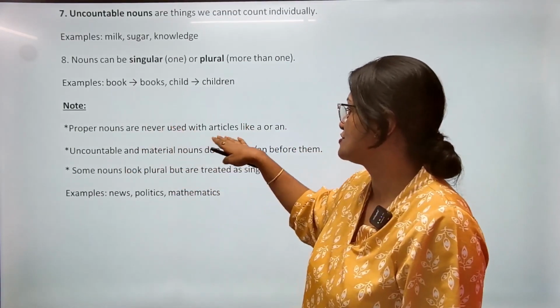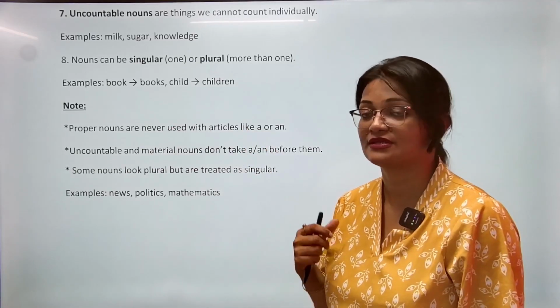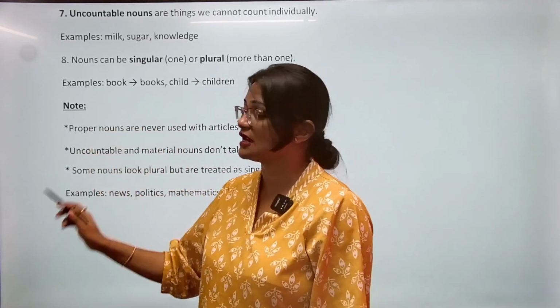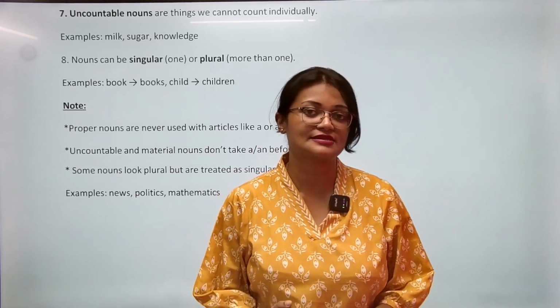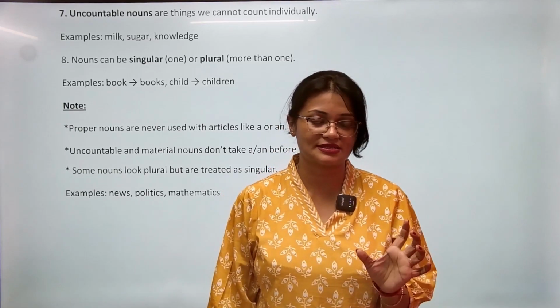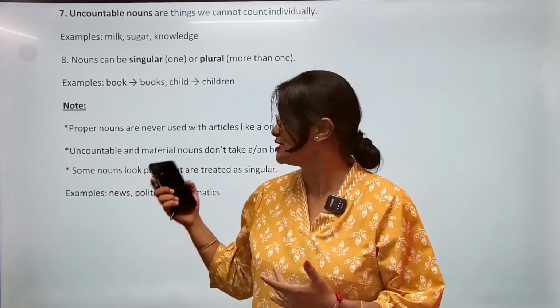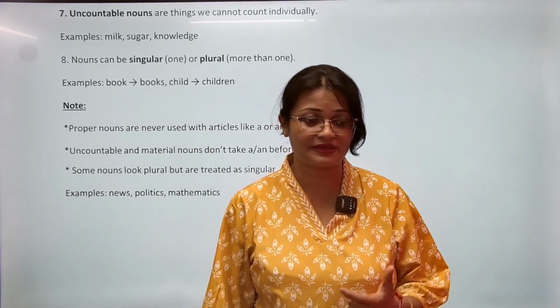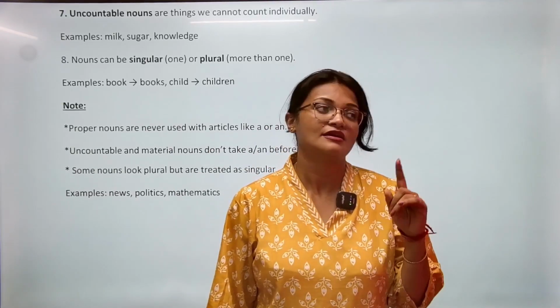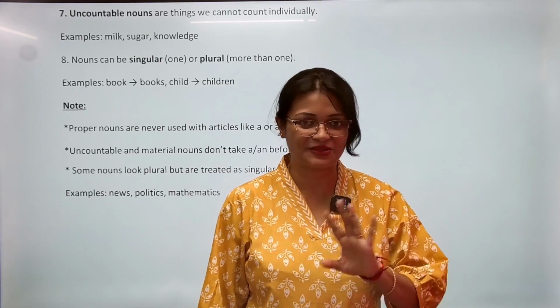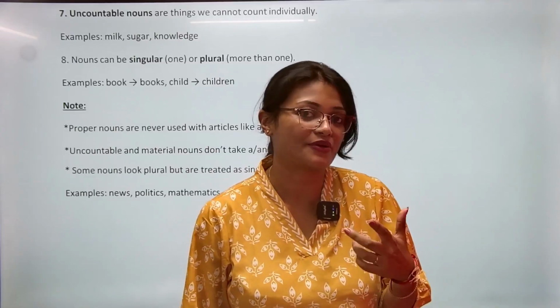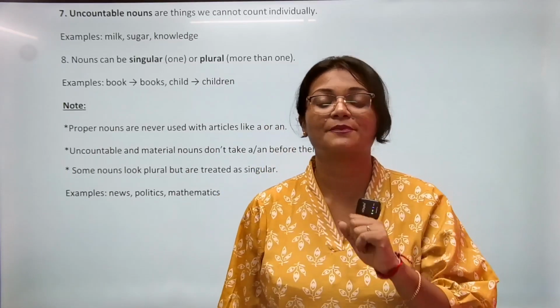Proper nouns are never used with articles like a or an. What does this mean? Proper nouns means those nouns which we know by name properly. For example, Guwahati is a city. So in this sentence, Guwahati is proper noun, right? So we don't use a or an. For example, this will be incorrect if I say a Guwahati is a city or the Guwahati is a city. No, we will never use a or an or the articles before a proper noun.